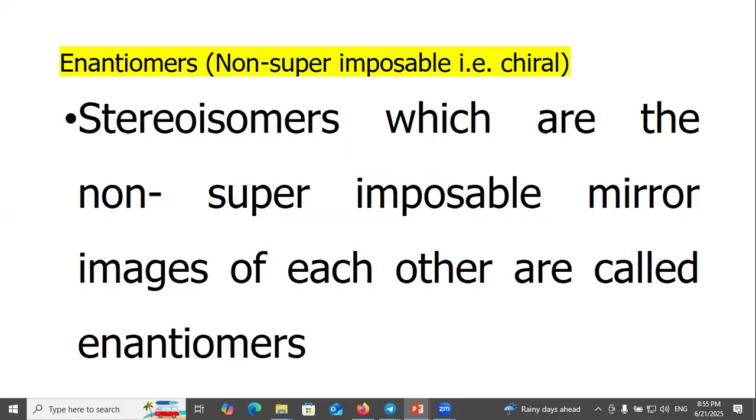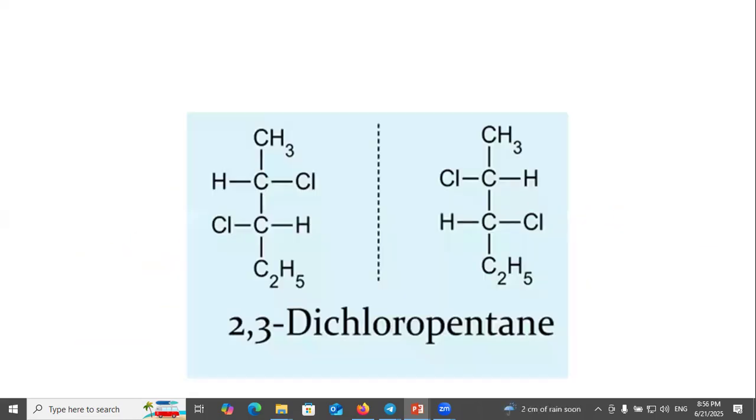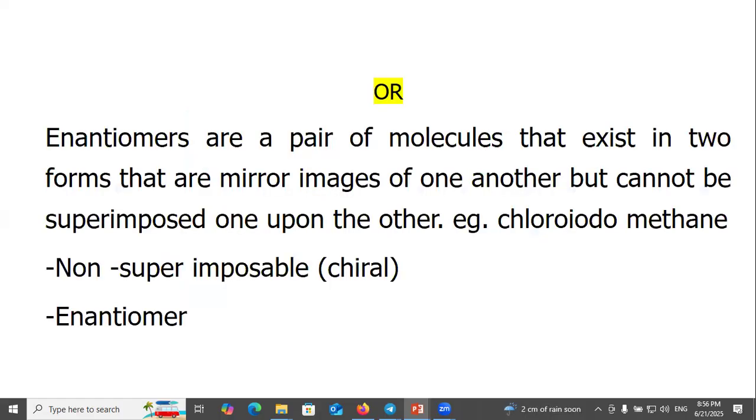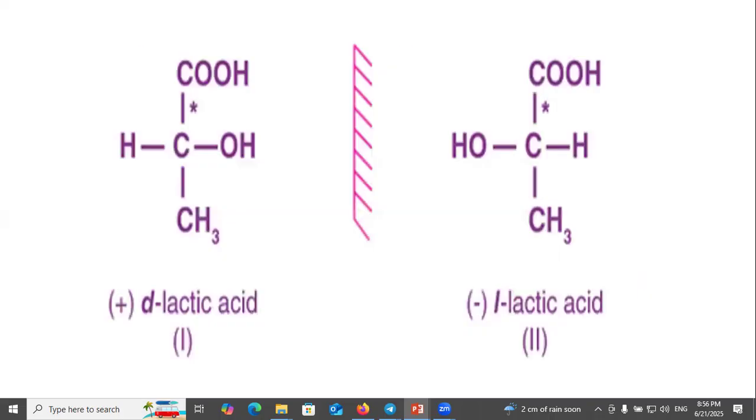Enantiomers: non-superimposable, that is chiral. Stereoisomers which are non-superimposable mirror images of each other are called enantiomers. This we have already discussed. Isomers that are mirror images of each other are also called enantiomers. We can define it in this way: isomers that are mirror images of each other are called enantiomers.